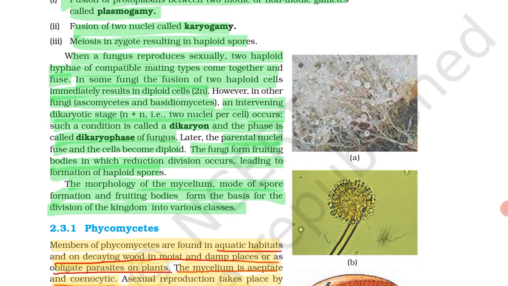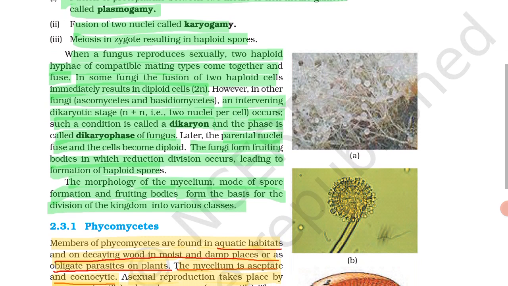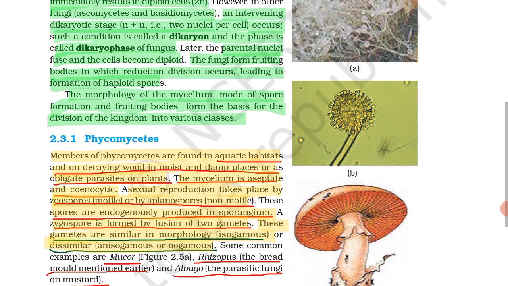After that, the dikaryophase. Dikaryophase of fungi means what? The dikaryo stage, n plus n, that is 2n per cell, occurs in such a condition called dikaryon. The phase is called dikaryophase.